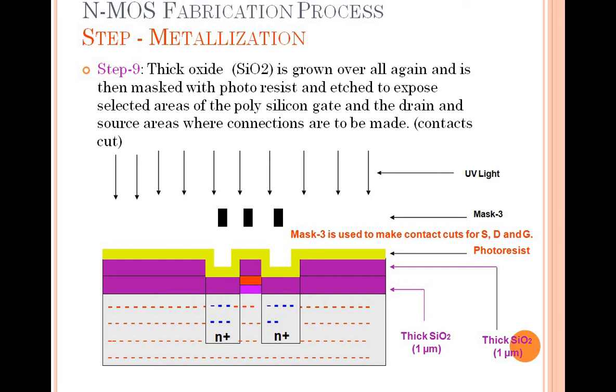The complete process is only 3 steps. Whatever we want to prepare, either gate, drain or source, we have to repeat these 3 steps: silicon dioxide layer, photoresist layer, expose them to the UV light. Only for the gate terminal, we are superimposing the polysilicon onto the gate terminal part only. So for the gate, we will be using polysilicon.